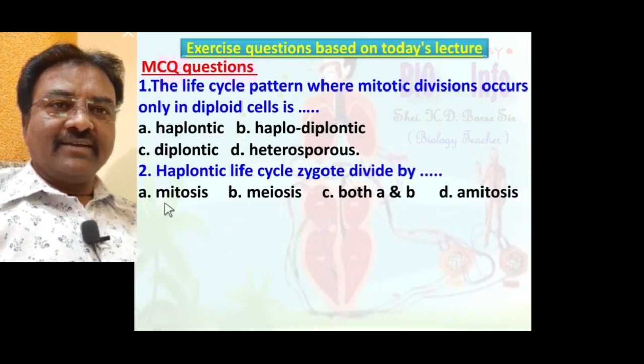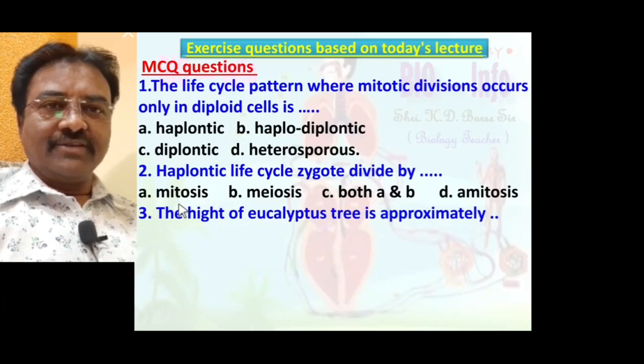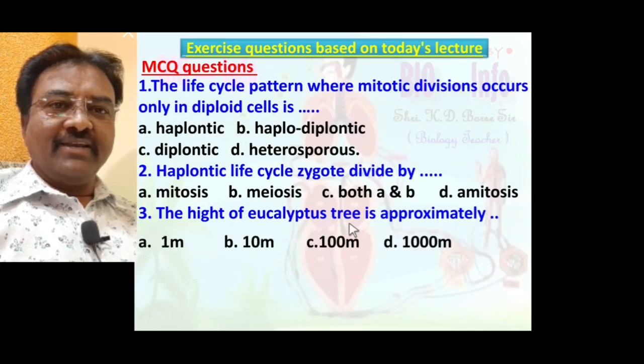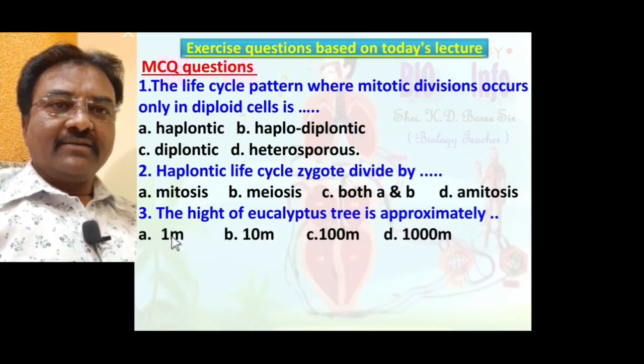In the haplontic life cycle the zygote divides by mitosis. Third MCQ: the height of a eucalyptus tree is approximately 1 meter, 10 meter, 100 meter, or 1000 meter. Yes, the correct answer is 100 meter.